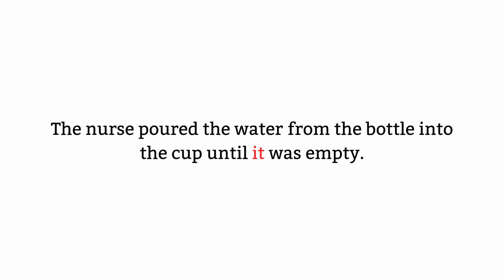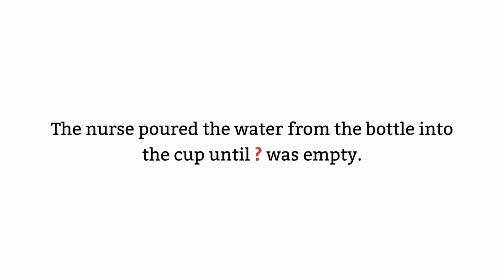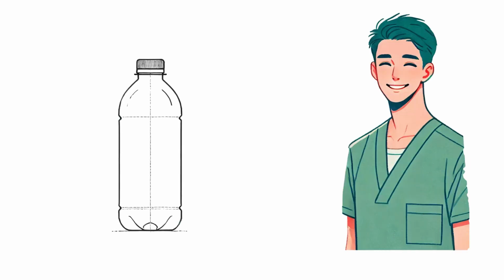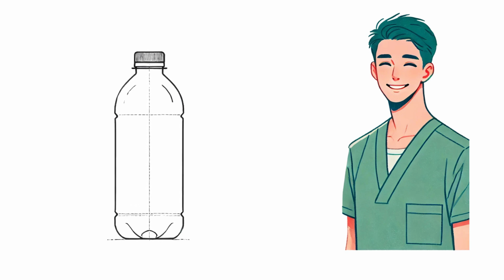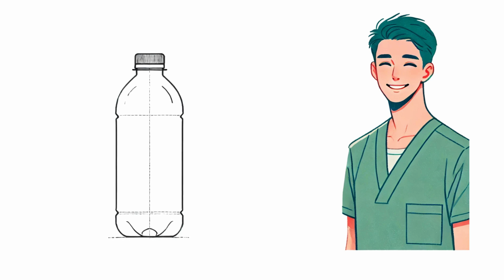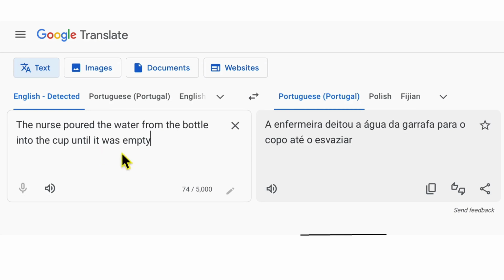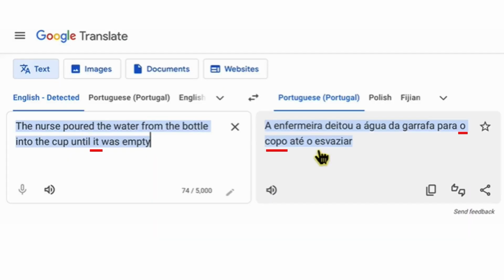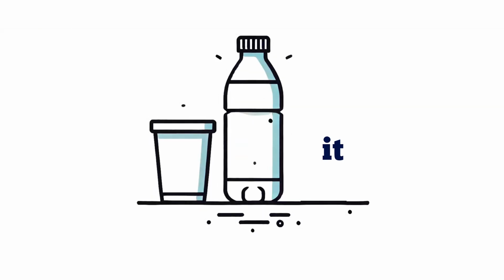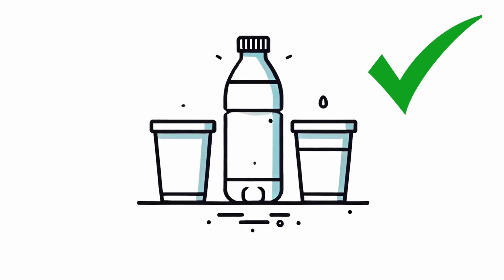Take, for instance, this sentence. The nurse poured the water from the bottle into the cup until it was empty. A human reader or translator can use real-world knowledge to figure out that the bottle, rather than the cup, is empty. However, an automatic translation tool is not intelligent and does not understand the text or the way the world works, so it will likely translate this sentence in a way that indicates that the cup is empty. See for yourself. In this example, the machine translation translated the word it into a masculine form, which in Portuguese refers to the cup, not to the bottle. To reduce this type of problem, consider repeating the noun instead of replacing it with a pronoun.